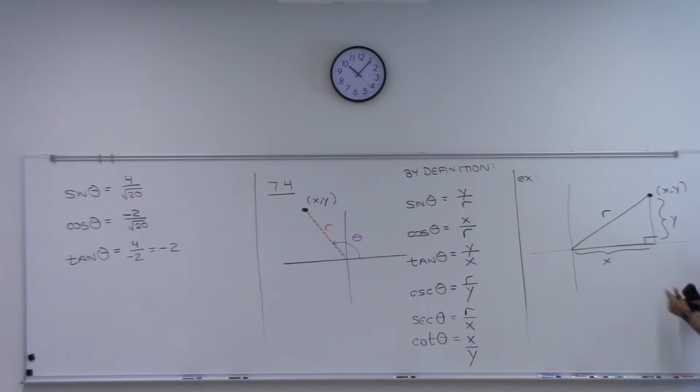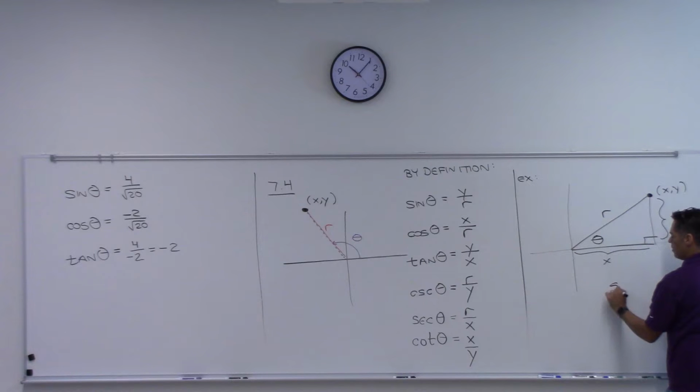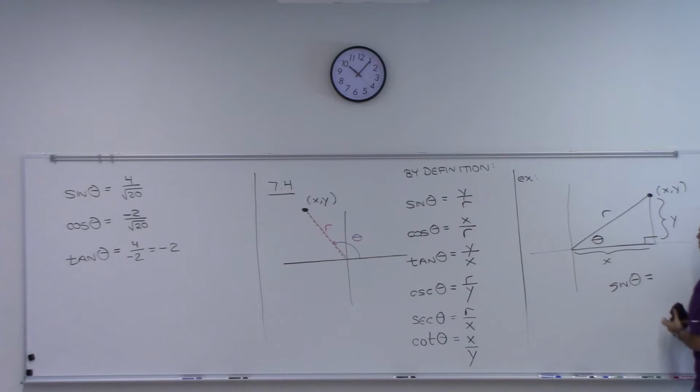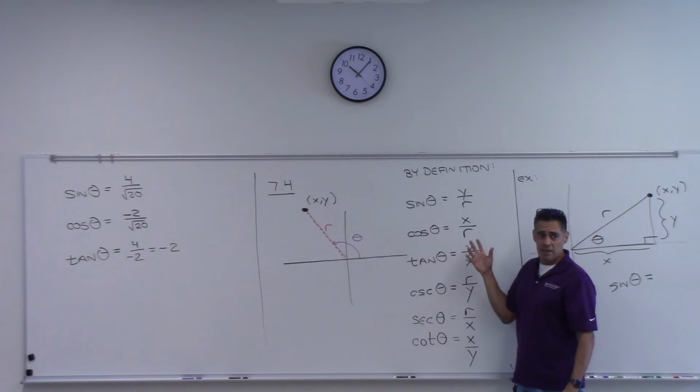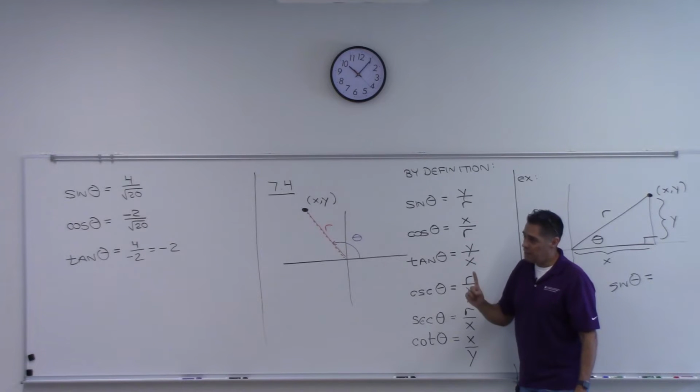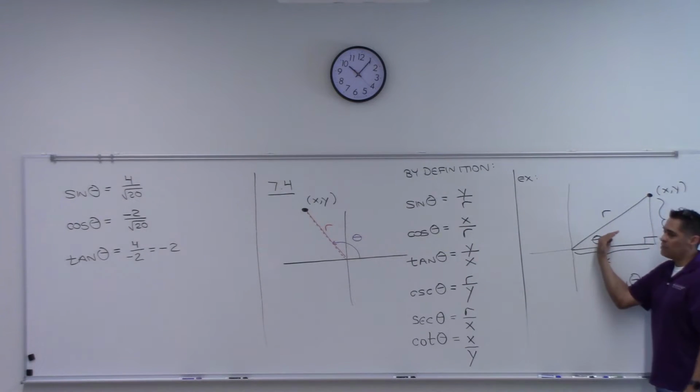So what would sine of this angle be? It's still opposite over hypotenuse, right? Which is y over r, right? And cosine would be x over r. And tangent would be opposite over adjacent. So do you see it's the same things here? Did you all see it or not? The only difference is that now we're not fixed with the right triangle.